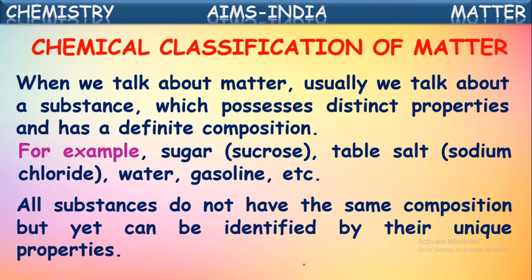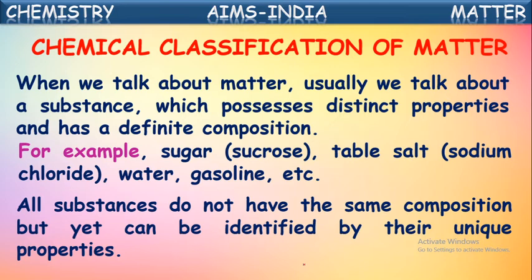All these substances do not have same composition, isn't it? They are having different composition. They do not have same kind of composition. Different substances have different kinds of compositions in them, but they can be identified by their unique properties. So as they are made up of different components, they will be getting unique properties to them. Because of those unique properties, we can identify them.